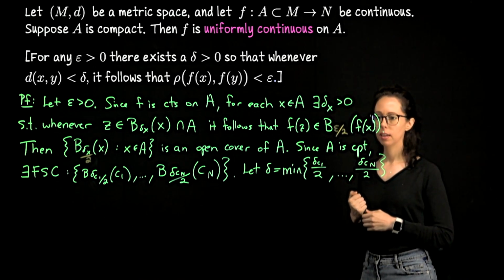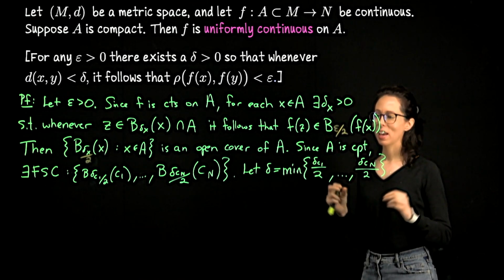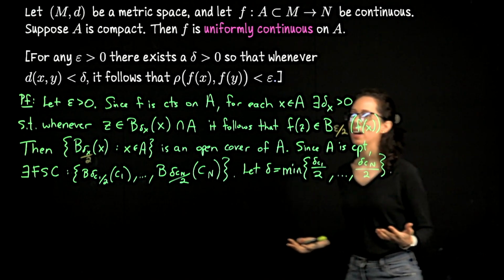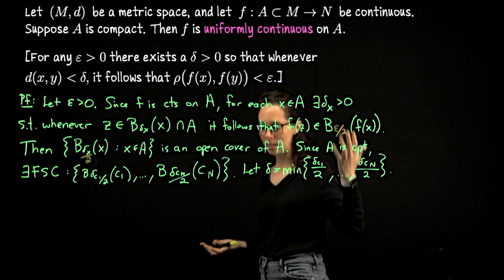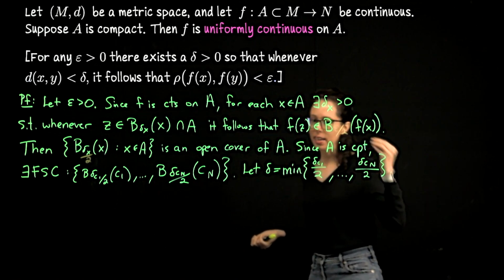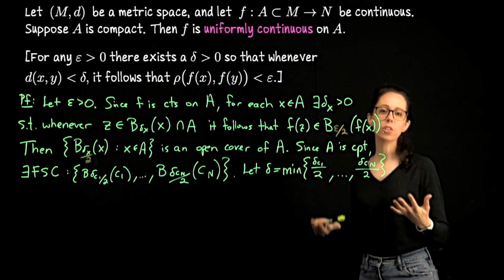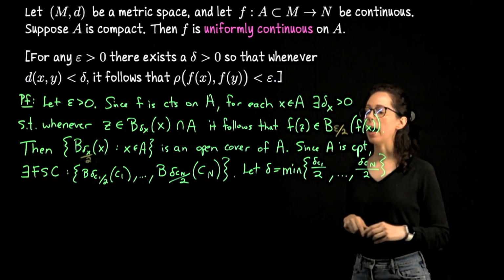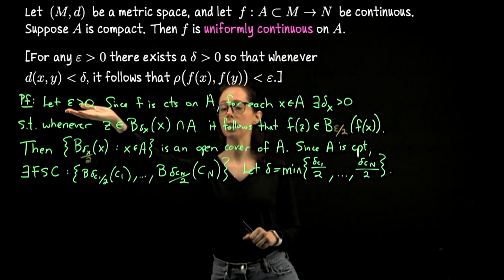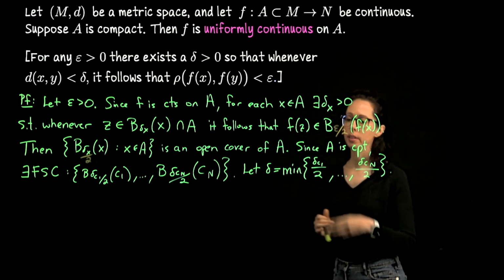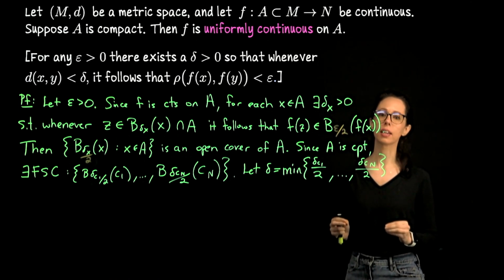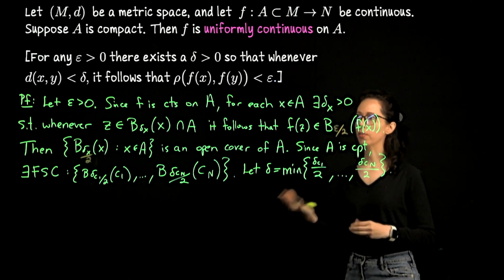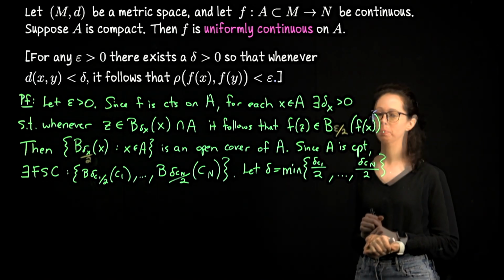Okay. What's tricky about this proof and about the definition of uniform continuity is I now need to say whenever any two inputs are within distance delta of each other, their outputs are going to be within distance epsilon of each other. So delta here is the delta that we would like to see work for the definition of uniform continuity.